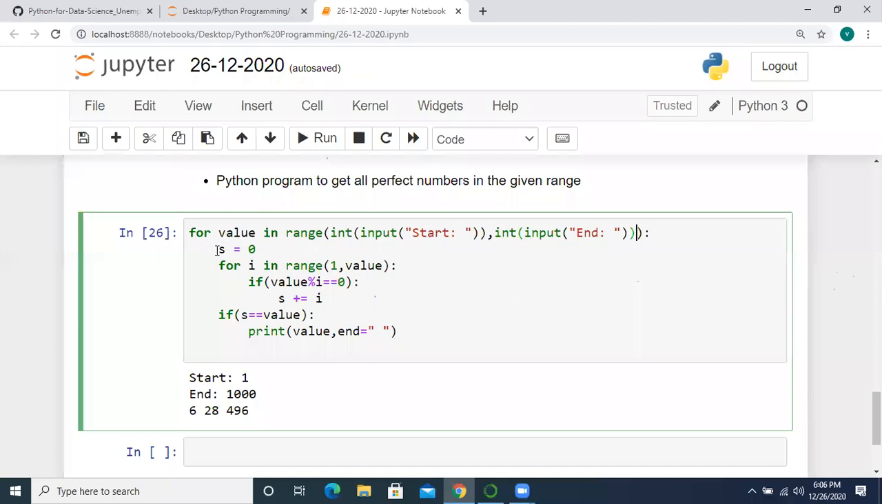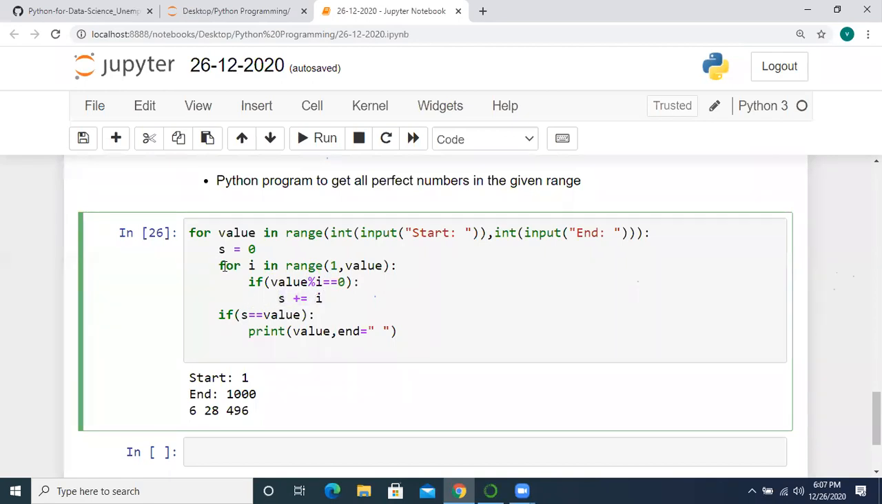After that, we need to find the sum, right? Initially, I'm taking the s variable as 0. After that, we have to check the factors and perform the sum. For i in range of 1 comma value, for every value we are finding the modulus. When we perform the modulus and get the remainder as 0, then we add that particular i to the sum; we increment s by i.